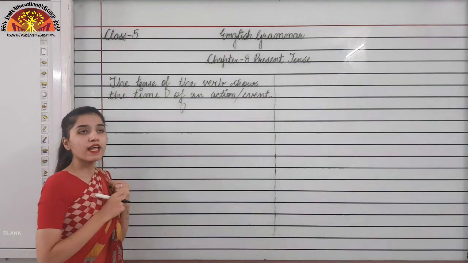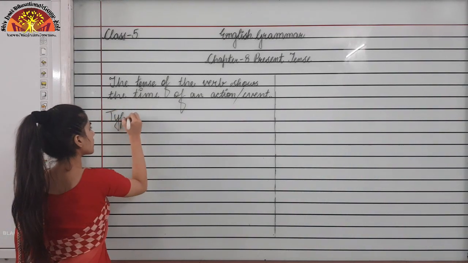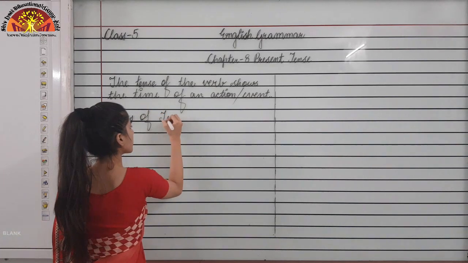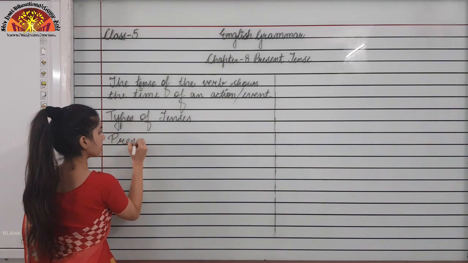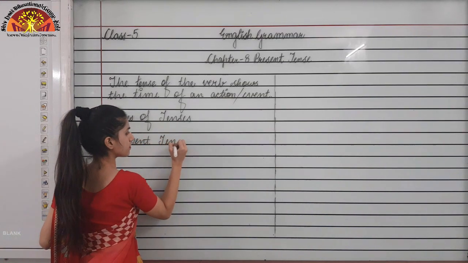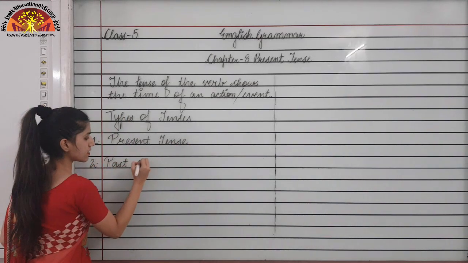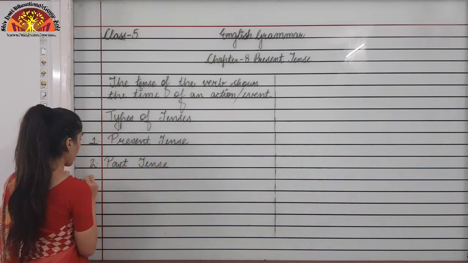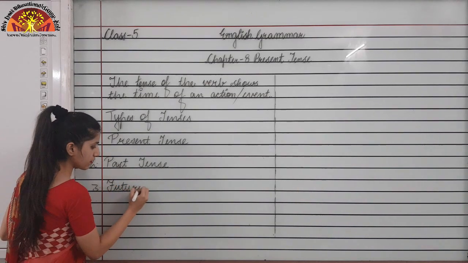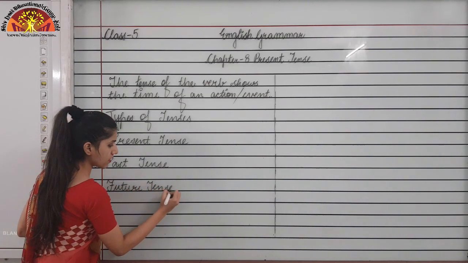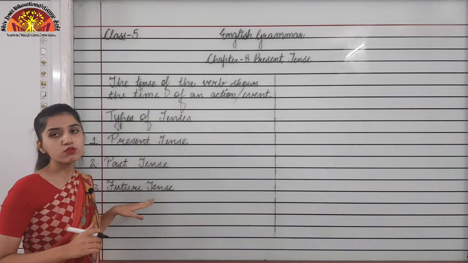Now there are 3 types of tenses. First is present tense, second is past tense, and the third one is future tense.